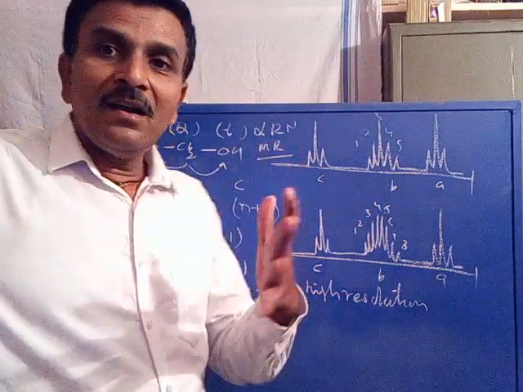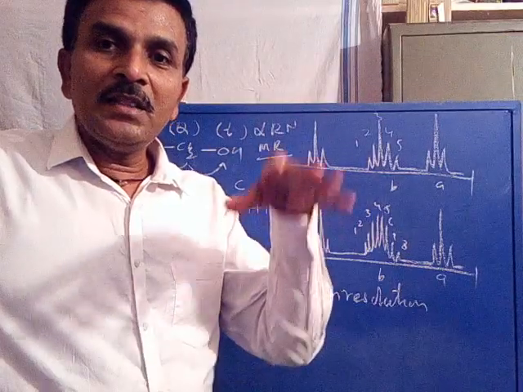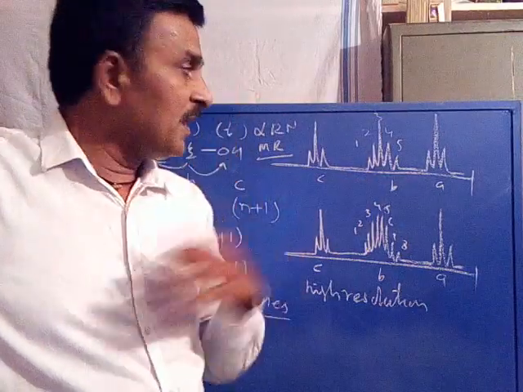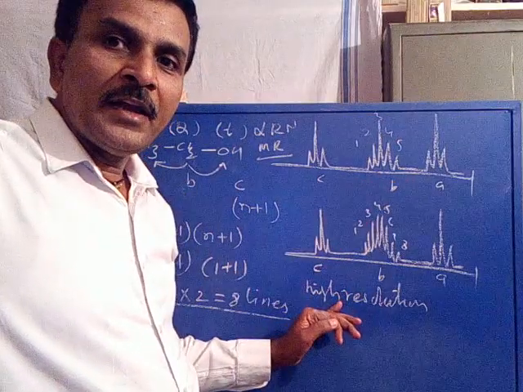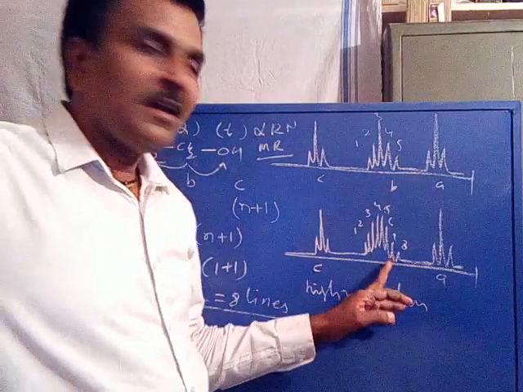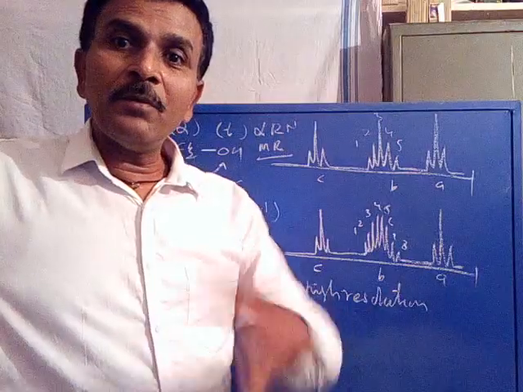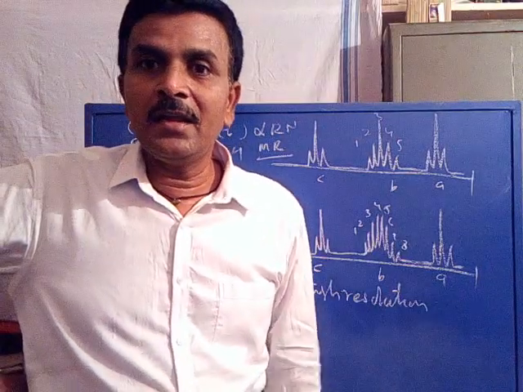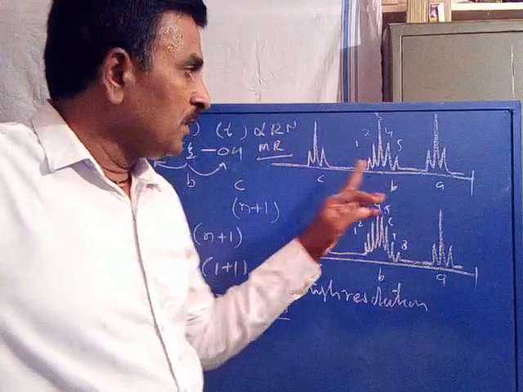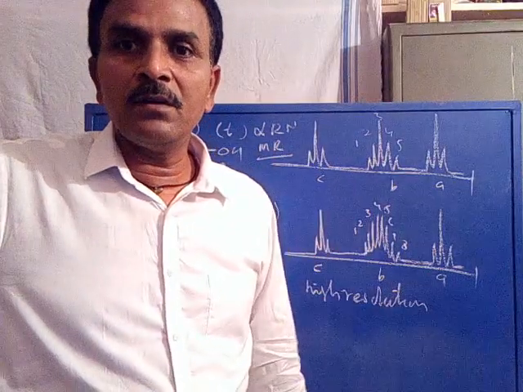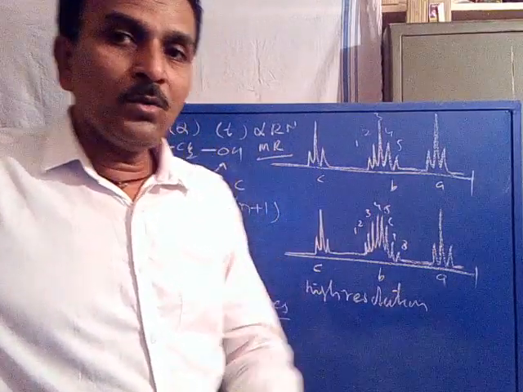So when we record the spectrum in a low resolution instrument, we will get a quintet for CH2. When we record the spectrum in a high resolution instrument, we will get an octet. The actual multiplicity appears in the high resolution spectrum, whereas in the low resolution spectrum, some lines are hidden because of overlapping. Let us see how they are overlapped.